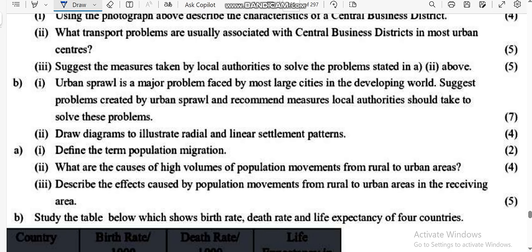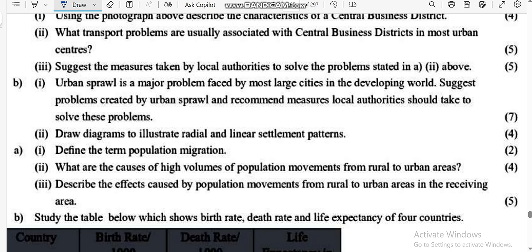Right, urban sprawl actually refers to uncontrollable growth and expansion of urban areas. So suggest the problems created by urban sprawl, meaning created by uncontrollable growth of urban areas.